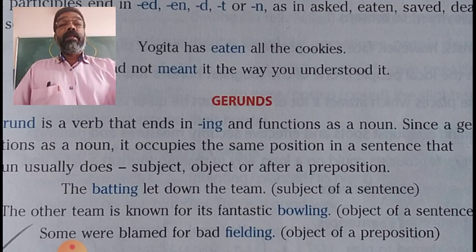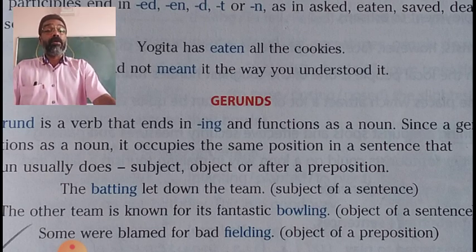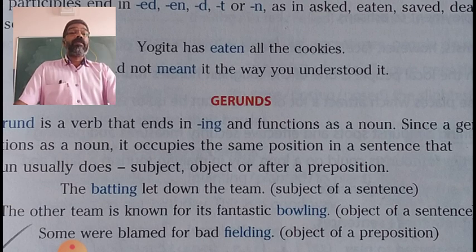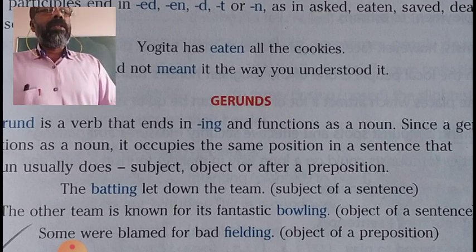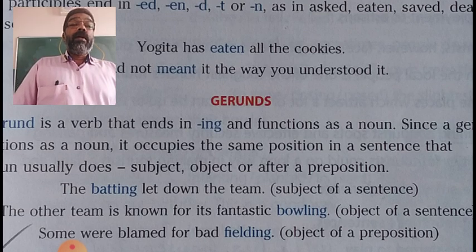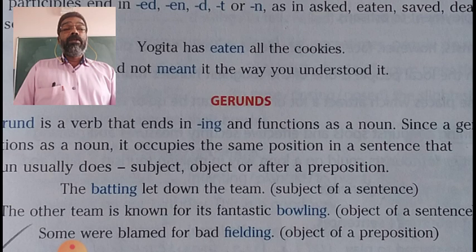Then another example: The other team is known for its fantastic bowling. The other team is known for what? Its fantastic bowling. So, bowling here is used as object of the sentence. So, in the second example, bowling is used as object, and it occupies the position that a noun used as object usually occupies in a sentence.